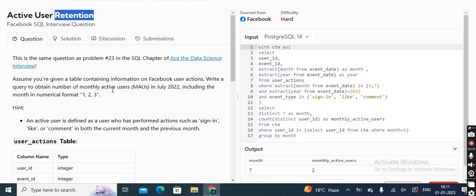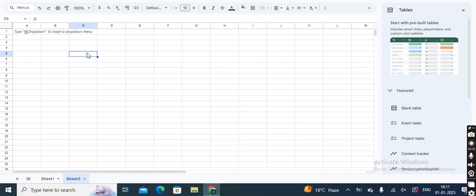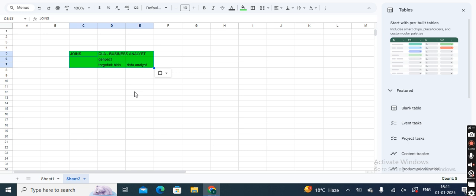So always remember the name also, retention, monthly active users. So great, I hope you have enjoyed this question. Now quickly I will move to the next part of our today's discussion, where the agenda was the concept of join, which was very famous in some interviews.